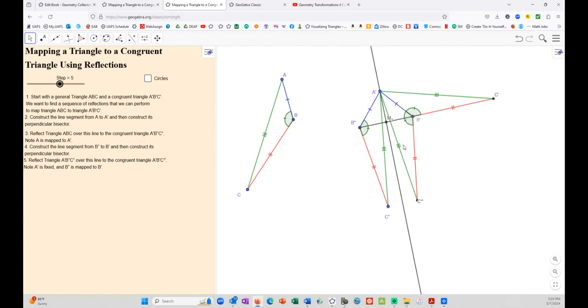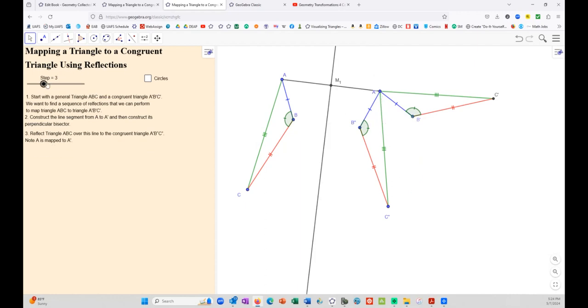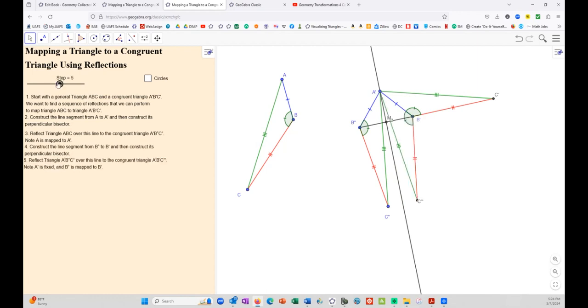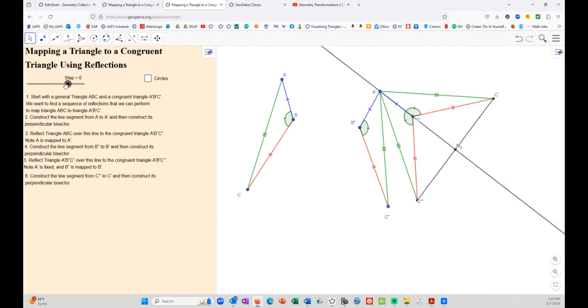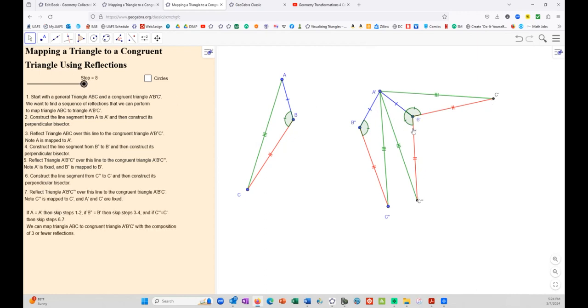I'm sorry, let's go back. It's going to leave point A fixed, but it's going to send B double prime to B prime. And among other things, that keeps this angle fixed, size congruent, and these sides fixed size. It keeps them congruent. Now our final reflection is going to send this triangle here up to here.